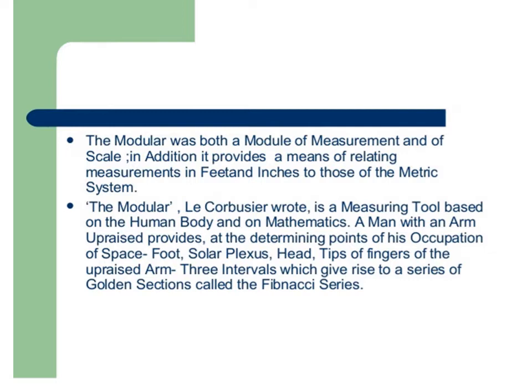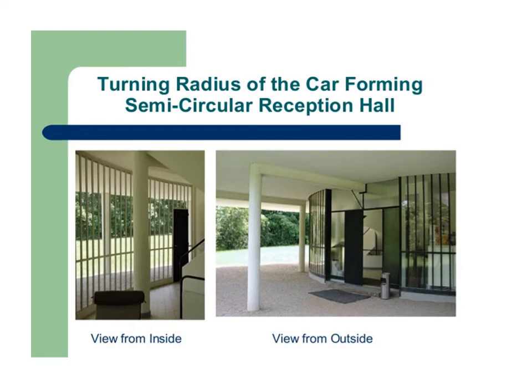A man with an arm upraised provides, at the determining points of his occupation of space (foot, solar plexus, head, tips of fingers of the upraised arm), 3 intervals which give rise to a series of golden sections called the Fibonacci series. This is a typical view of a ground floor where the turning radius for the car is provided in a semicircular reception hall.